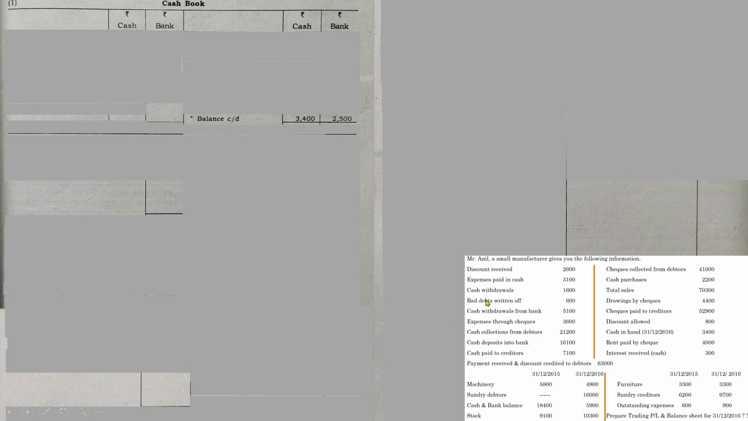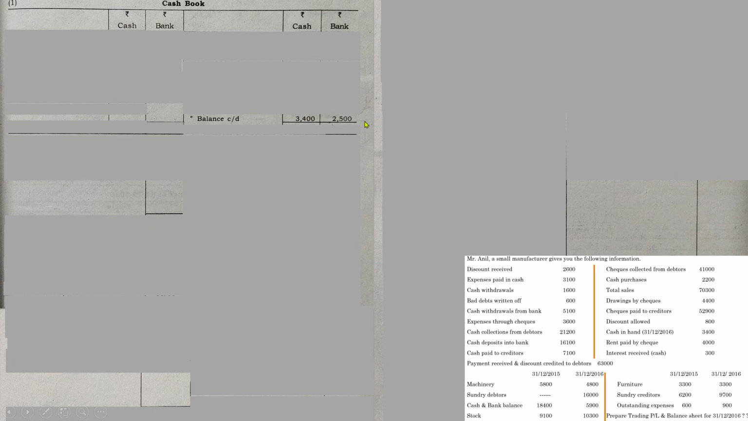So before that, let us write down the balances given here. Here the closing balance of cash in hand, that is 31/12/2016. From the opening closing balance statement you can see that this is the date representing closing. So cash in hand on closing date is 3,400. So write down 3,400 in the cash column of the credit side.